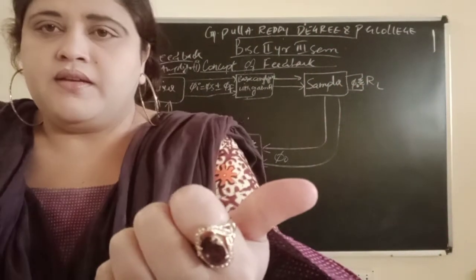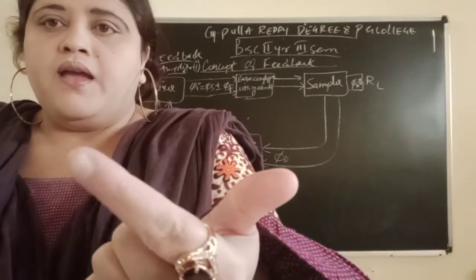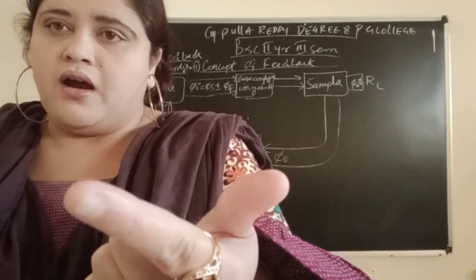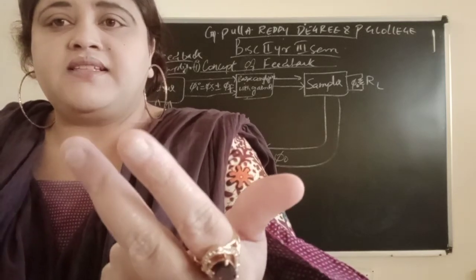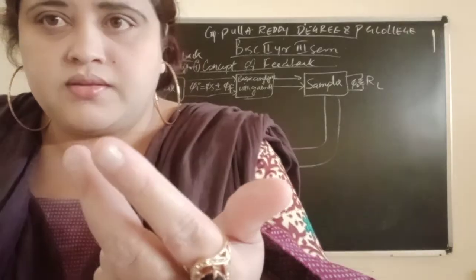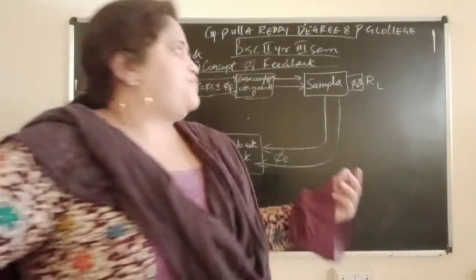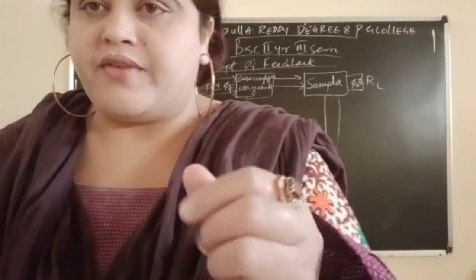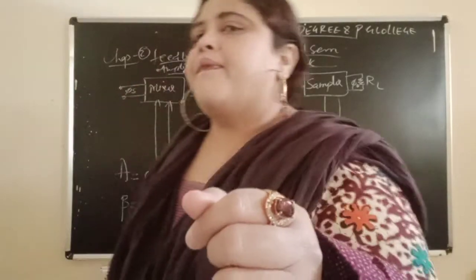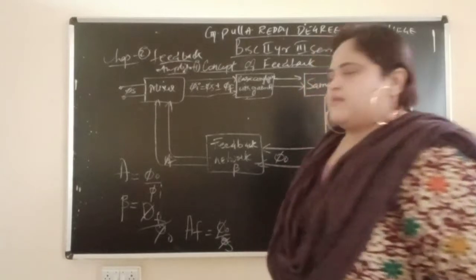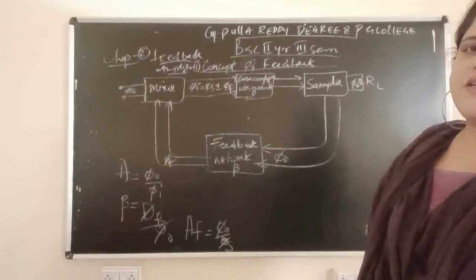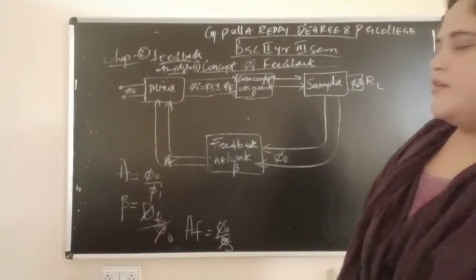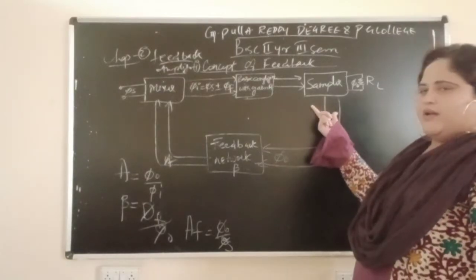Phi I input, phi naught output, phi s external signal source, and phi f is nothing but the feedback fraction. Okay. Now first our concept will start from where? Obviously it will start from the sampler.